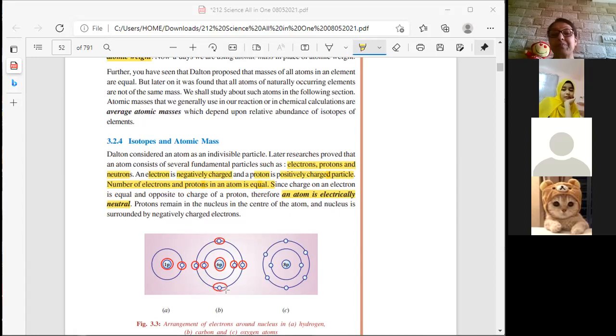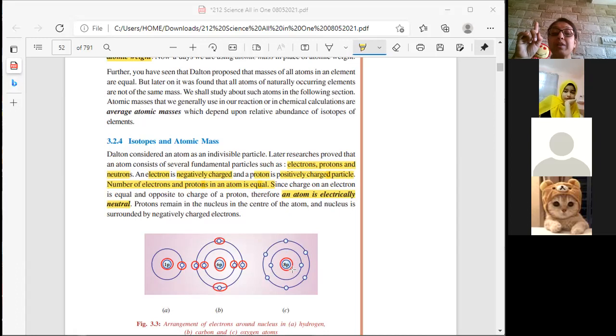But sometimes they are different, no teacher, for some elements. Yeah, this 6 proton one is the carbon one. The first one is the hydrogen one. And this is oxygen, 8 protons. If 8 protons, that means how many electrons? 8 electrons. Okay.